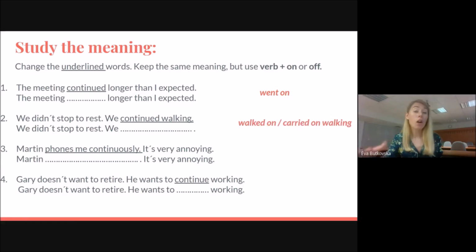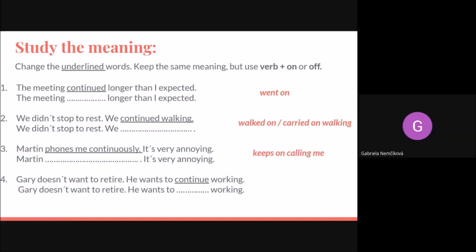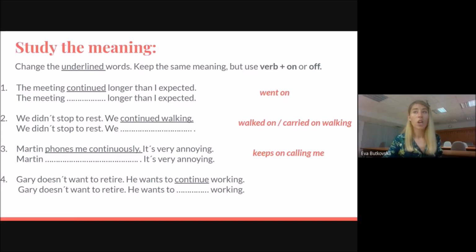We could say walked on as well, or carried on walking, or went on walking as well. What about the third sentence? Martin phones me constantly. It's very annoying. Can anybody finish the third sentence? Martin keeps on calling me, or goes on calling me, or carries on calling me.